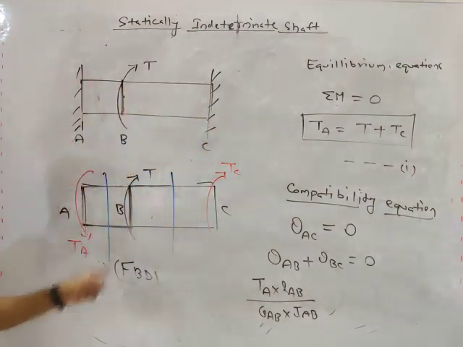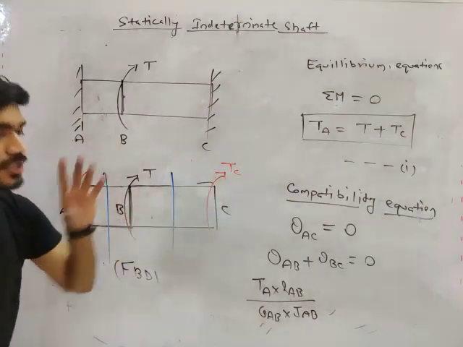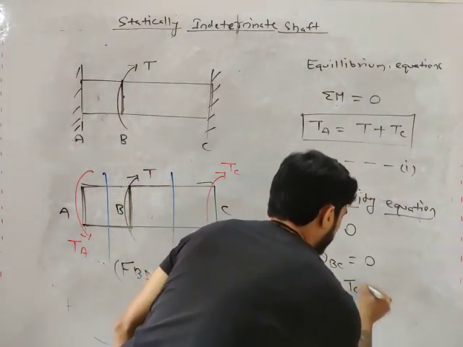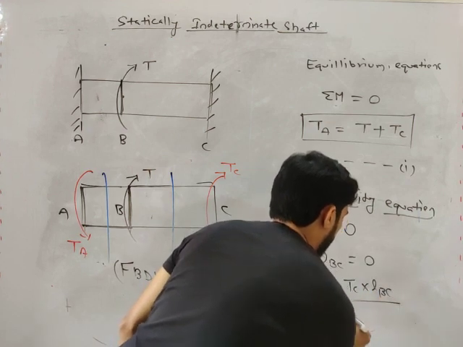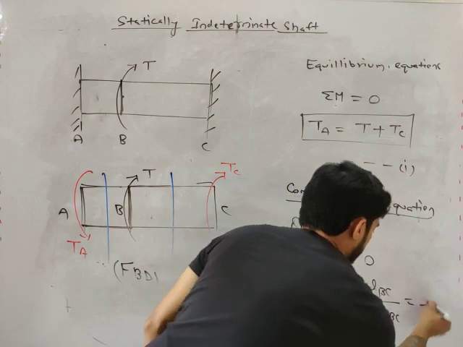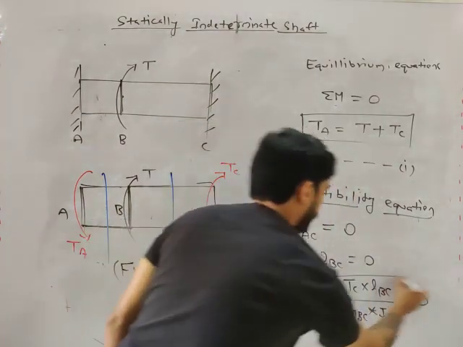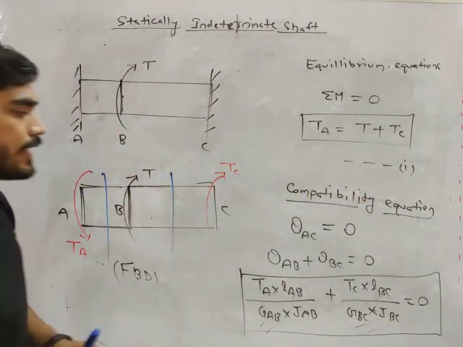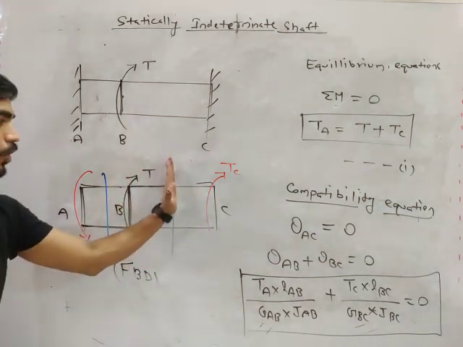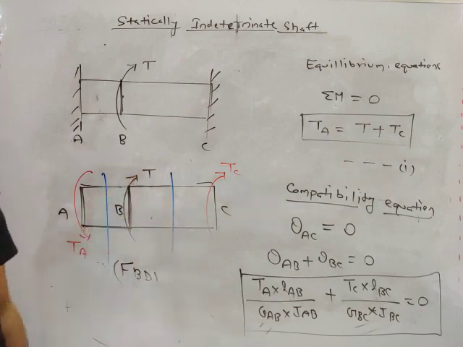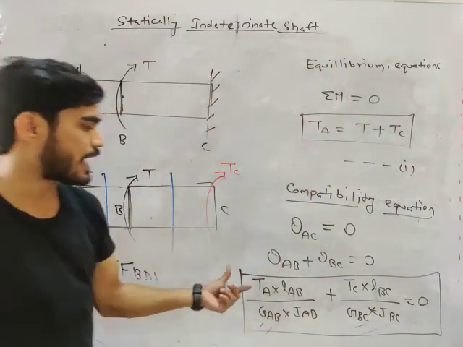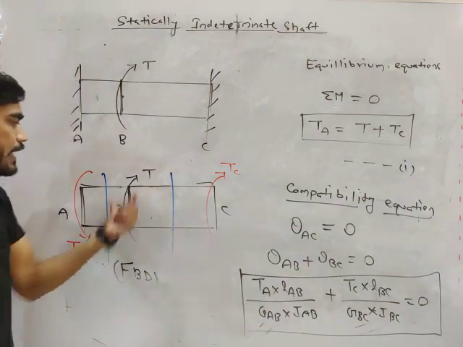So you will write plus TC into L of BC by G of BC into J of BC, and this will be equal to 0. You can also write the torque in BC from left as TA minus T, because TA minus T is equal to TC. So you can write TC or TA minus T.